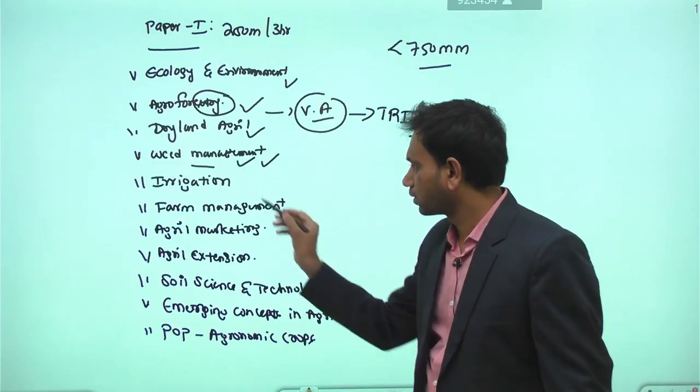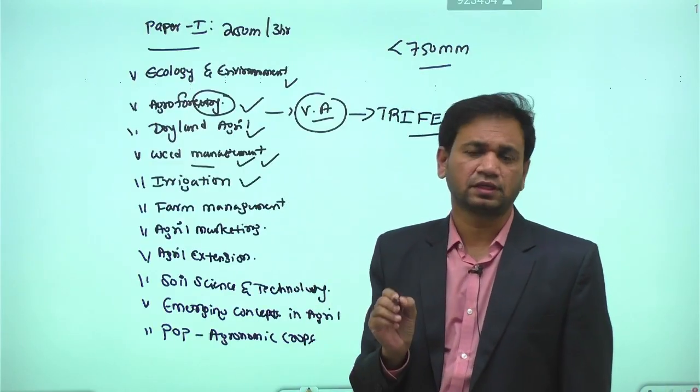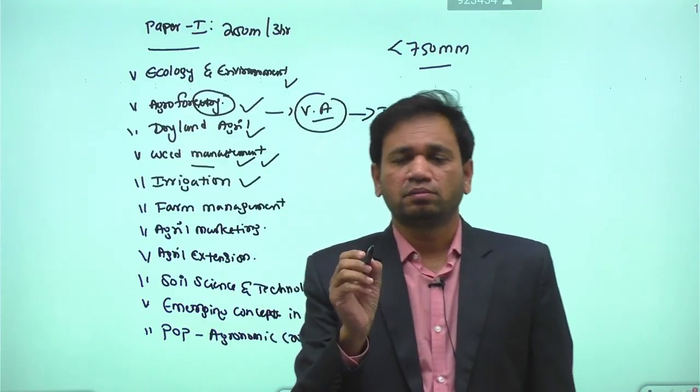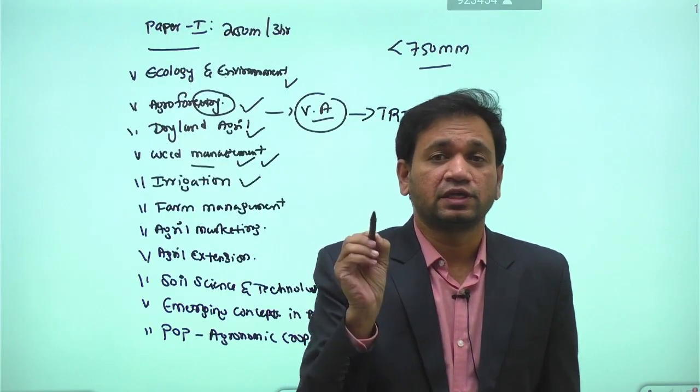Then we have the syllabus we call irrigation in paper one. Irrigation means the artificial application of irrigation water.